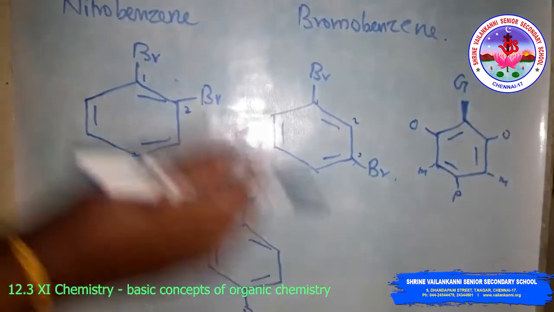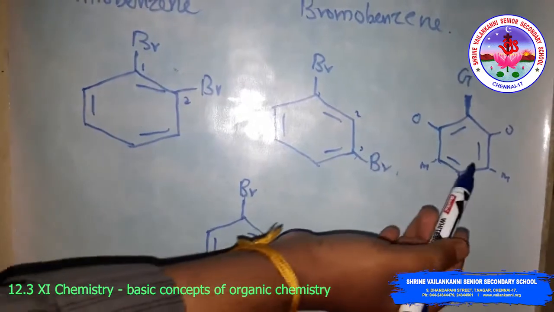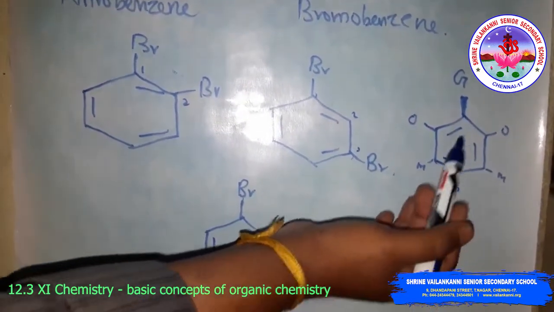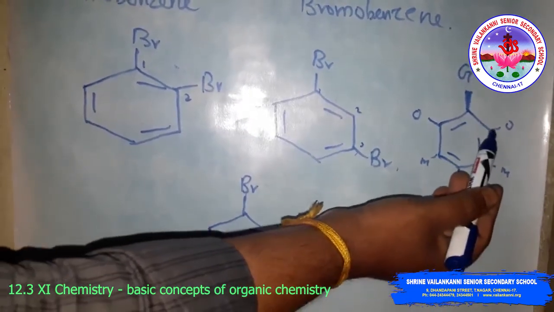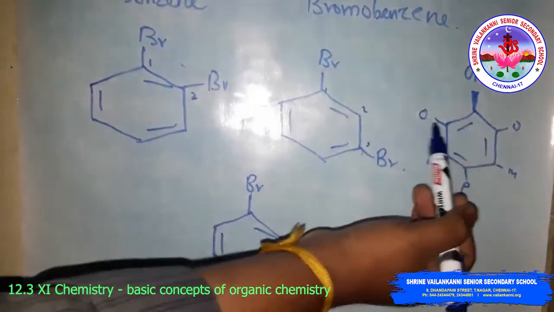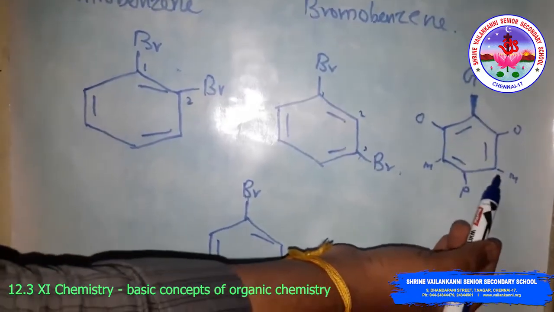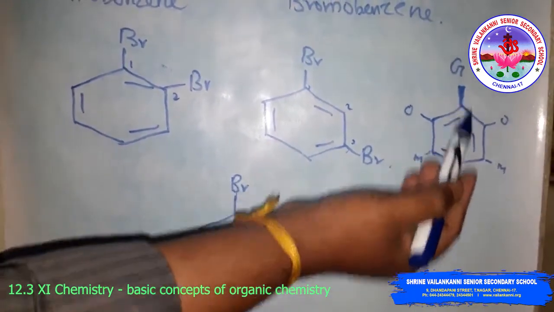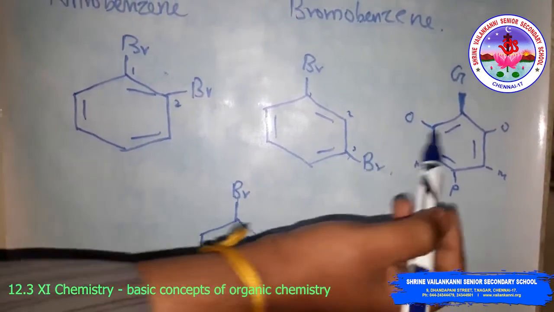Usually, with the group at position 1, positions 2 and 6 are ortho, the third and fifth positions are meta, and the fourth position is para. Always remember that.